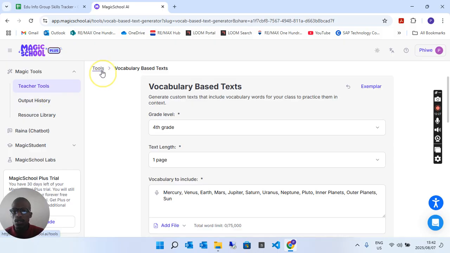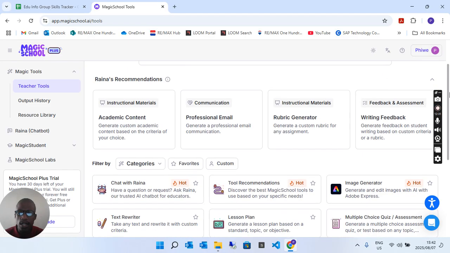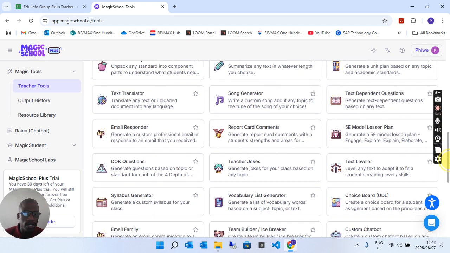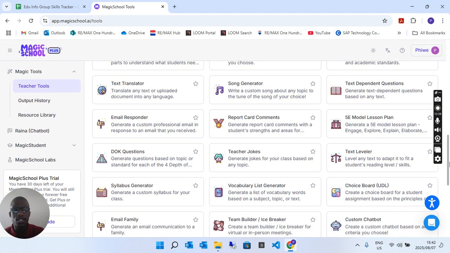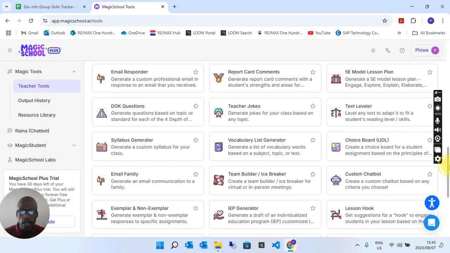Okay, so let's go to tools again. So guys, there's a lot to cover here, but we're not going to finish everything. That's why we need one-on-one sessions and or online learning sessions to address questions where people need clarity and stuff. So that will be happening as time goes on.